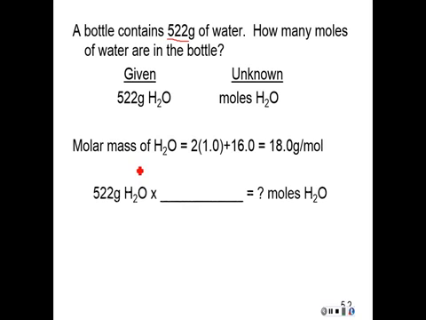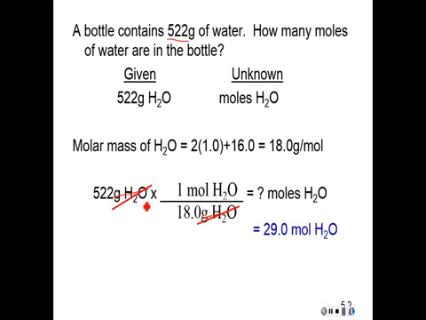And I'm going to do my setup. Here's my grams of water. Now I need to have grams down here in the denominator, moles up top. See how that'll cancel that out. And I get my answer up, 29.0 moles of water.